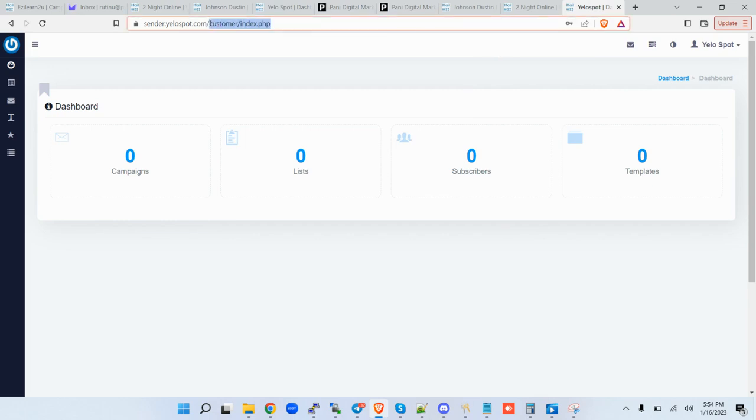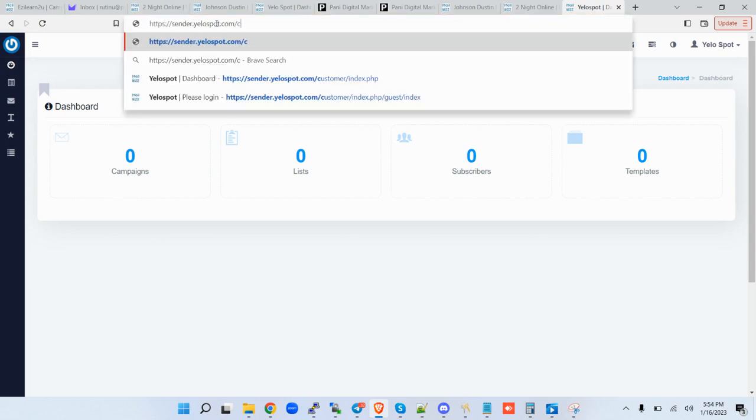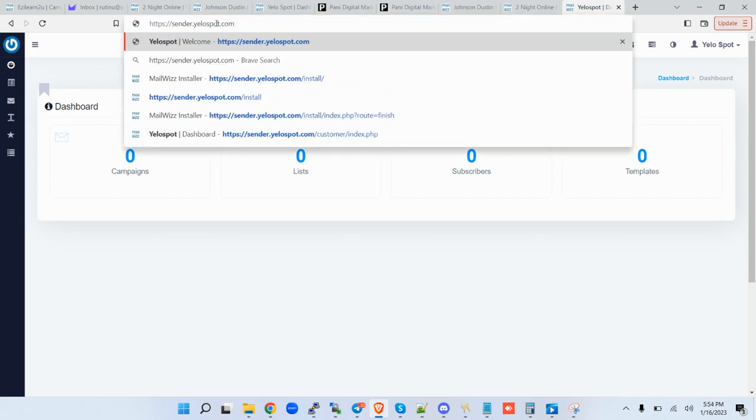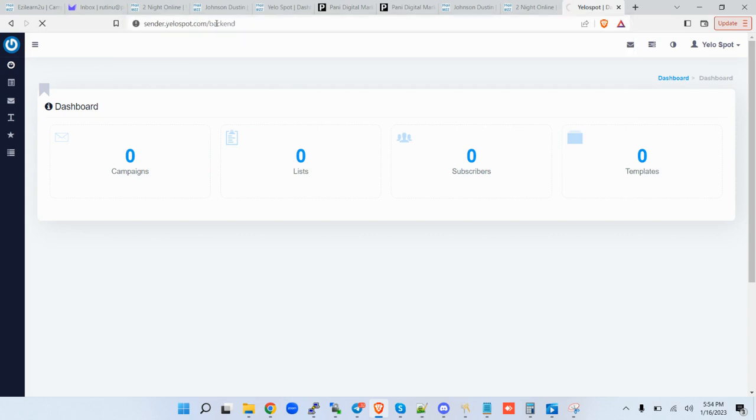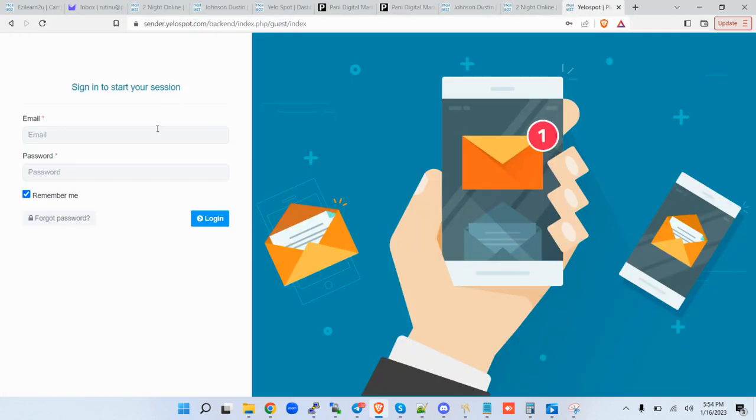So you may want to come to the back end that way. We log in again and make a few changes depending on your user experiences.